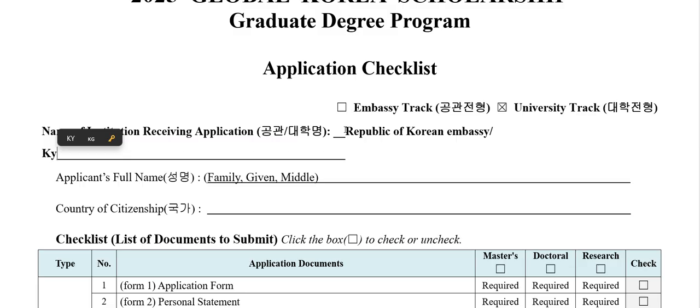If you are applying for university track, just type the university name. I'll type my university, Kyongsang University. Okay, whatever the name is.